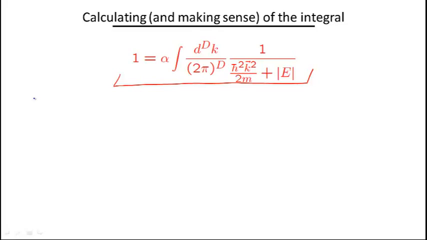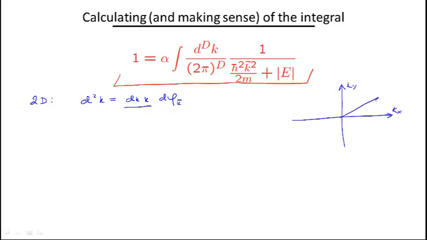So let's say in 2 dimensions we can write d²k as dk times k, which essentially corresponds to integrating over the absolute value of k times dφ_k, which is the angle that the vector k forms with the x direction. So let's say if this is our 2-dimensional k space, this would be k_y, this would be k_x, and if this is our vector k, this would be the angle φ_k.